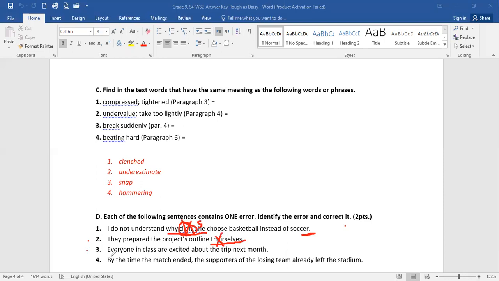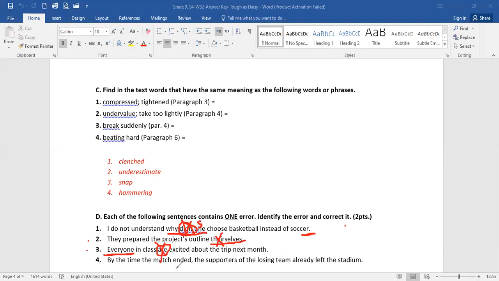Number three, everyone in class are excited. I told you in the subject verb agreement lesson, found in your booklet, of course, in great detail, everyone always takes singular. I'm talking about everyone. So this is a mistake. Everyone is excited instead of are.